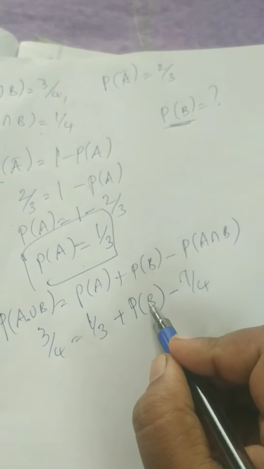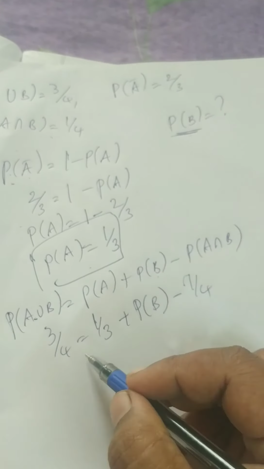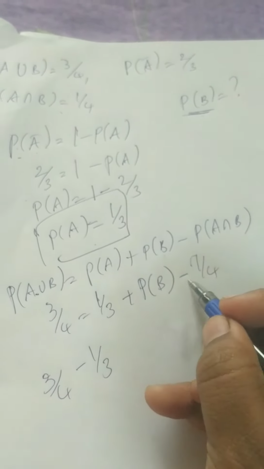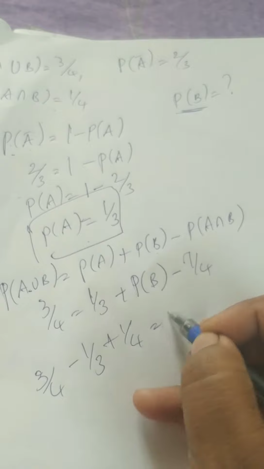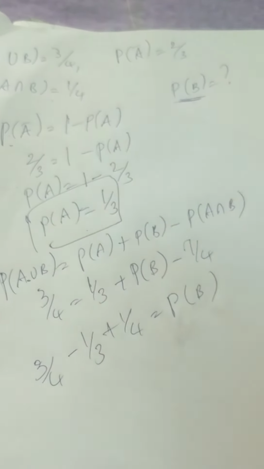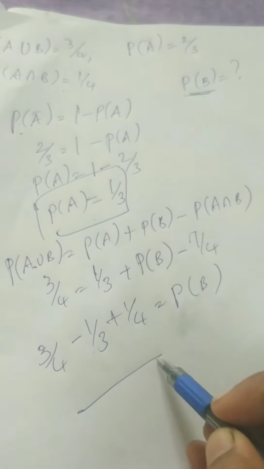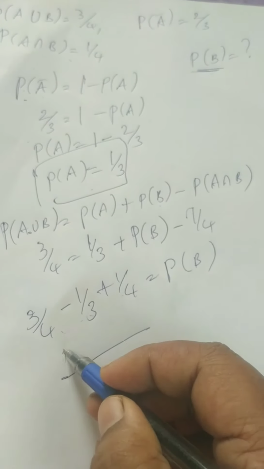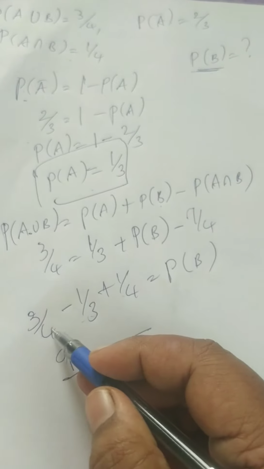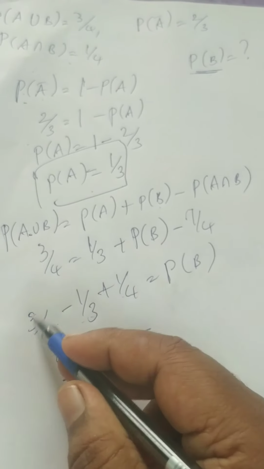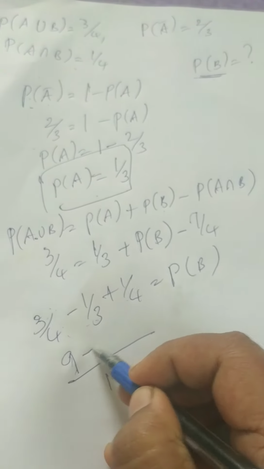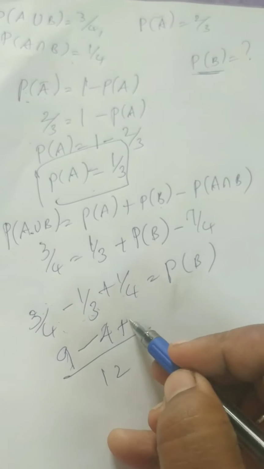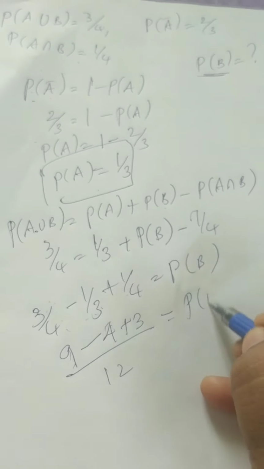Now you keep probability of B on this side and the remaining all to the other side. So what will you get now? 3 by 4 minus 1 by 3. This will become plus 1 by 4 is equal to probability of B. What is the LCM? The LCM will be 12. You are having a 4 and 3 combination. When you multiply 4 with 3 you will get 12, so you have to multiply 3 with also 3. Minus, you have to multiply this with 4. So 9 minus 4 plus 3 is equal to probability of B.